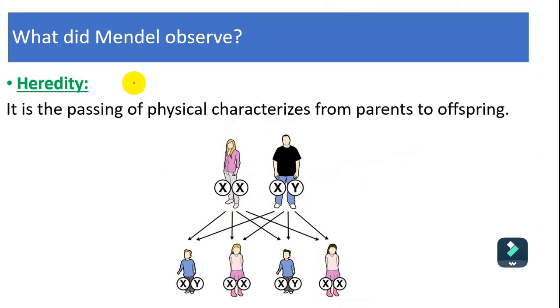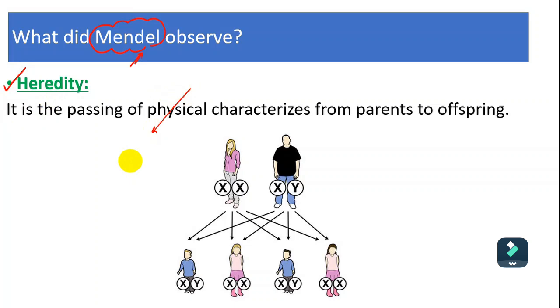So what did Mendel observe? Mendel was the first scientist to study genetics and to establish the fundamentals of genetics on scientific studies. So what did Mendel do? Heredity, firstly, is the passing of physical characteristics. What is meant by physical characteristics?